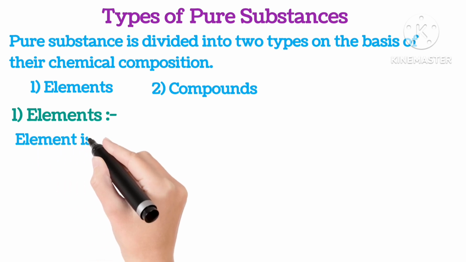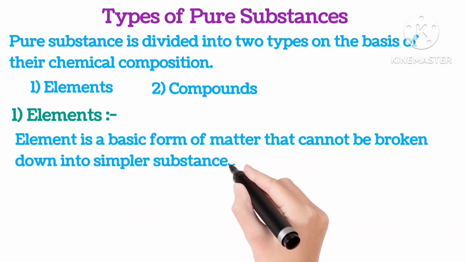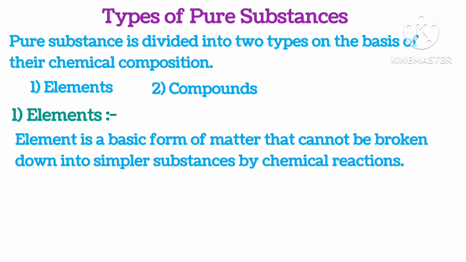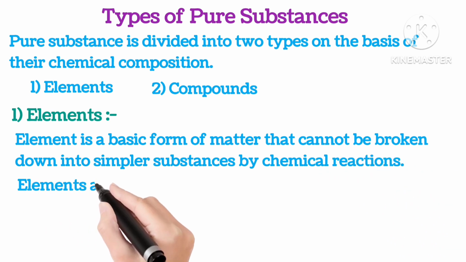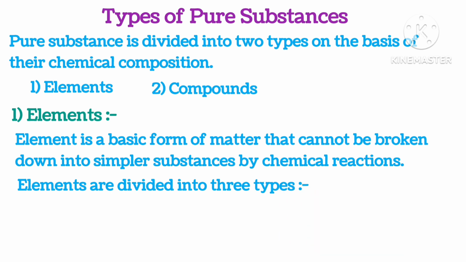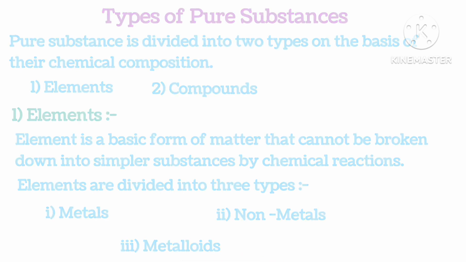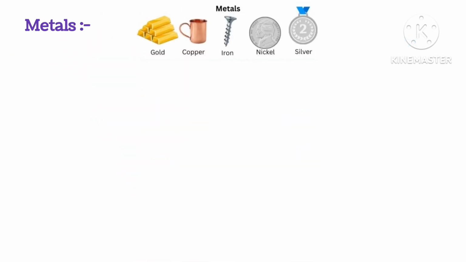Elements. It is a basic form of matter that cannot be broken down into simpler substances by chemical reaction. Elements are divided into three types. First, metal, second, non-metal, and third is metalloids. Metals. Example, gold, copper, iron, nickel, silver.